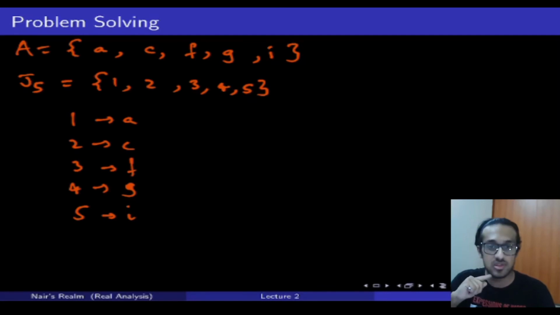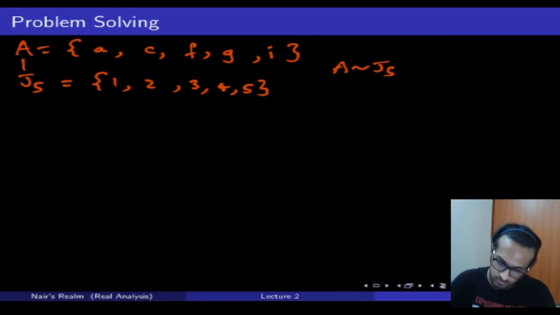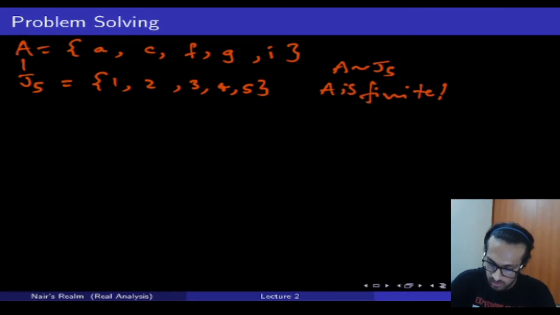The thing to notice here is that I have an equivalence relation between the set A and the set J5. That means between A and J5, there's a one-to-one onto map. So now, because I'm able to do this, I can say that A is finite.